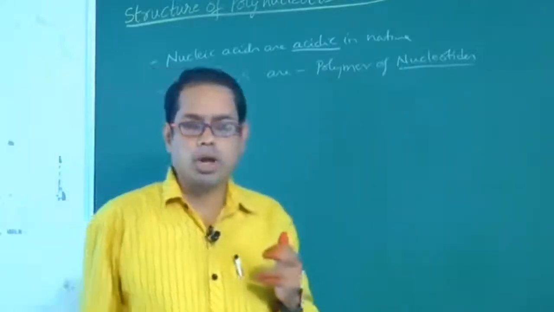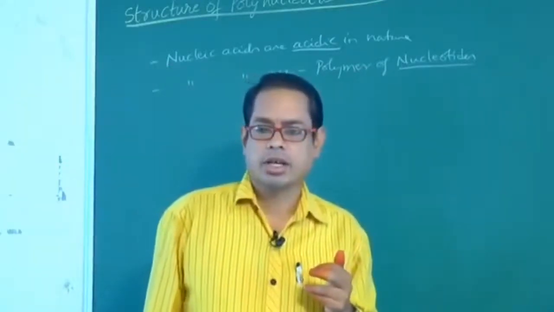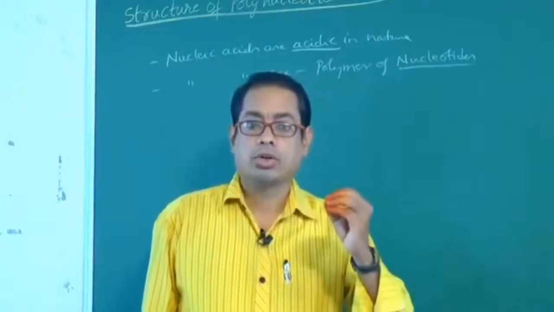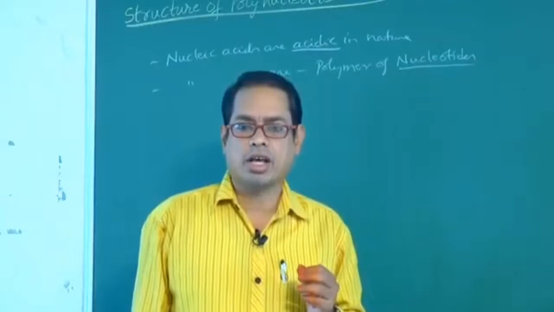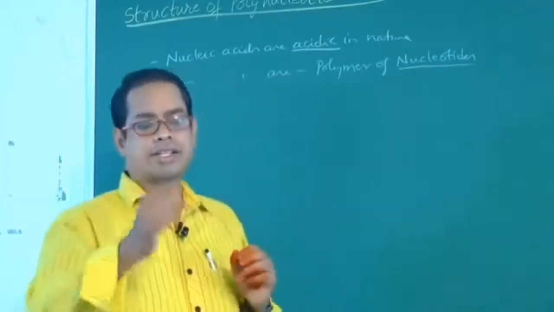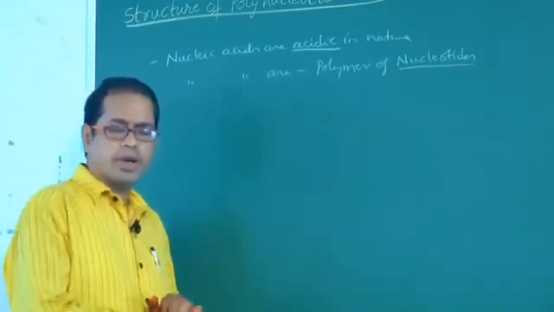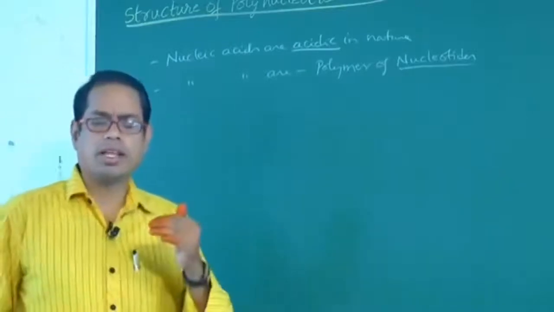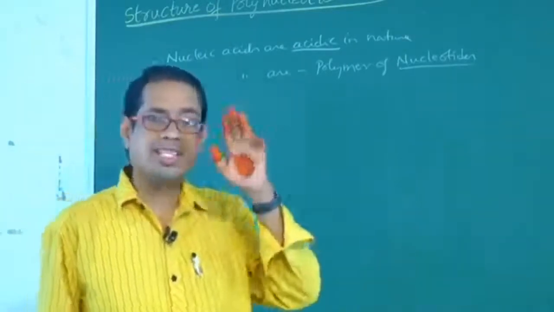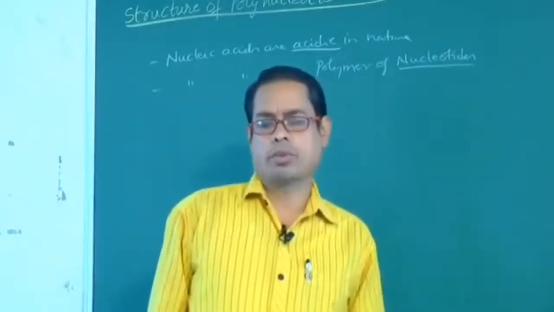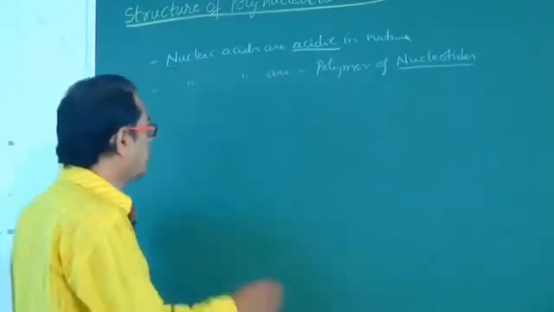The building blocks of nucleic acids are nucleotides. First of all, we have to know what is nucleotide and what is nucleoside. Those points we have to remember.